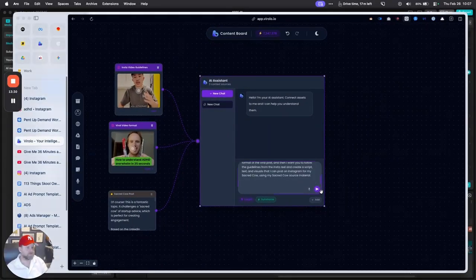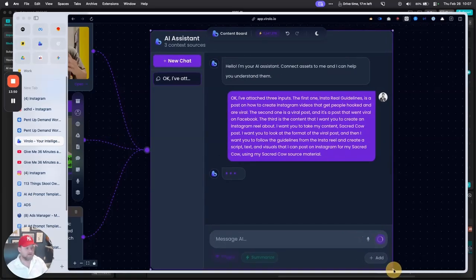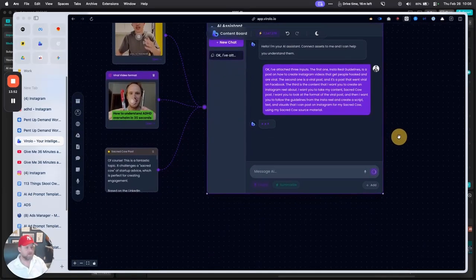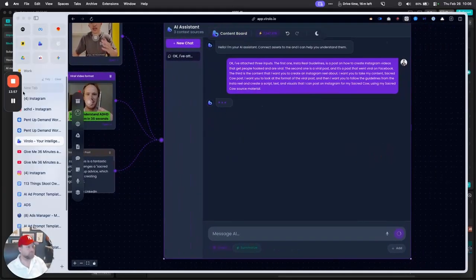This prompt says, I've attached 3 inputs, and I explain what each one is. Then I say, I want you to take my content and format it in the format of the viral post. I want you to follow the guidelines from the Insta Reel and create a script, text, and visuals I can post on my Instagram using the Sacred Cow source material. It'll take a few seconds here for that to pull up. And let me make this a little bit bigger so you can see the total output.